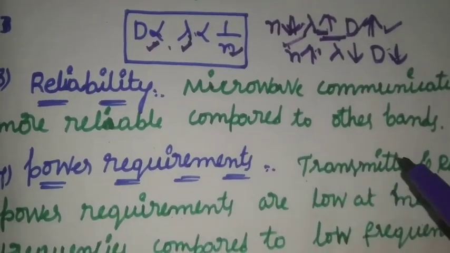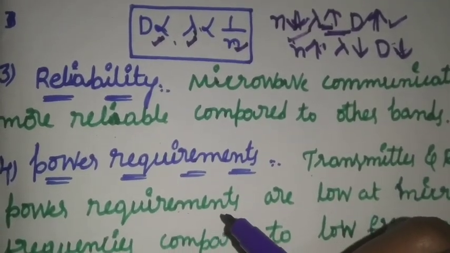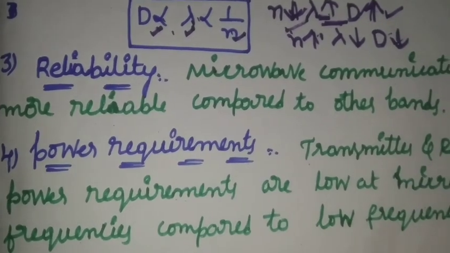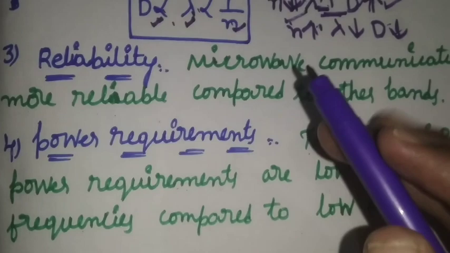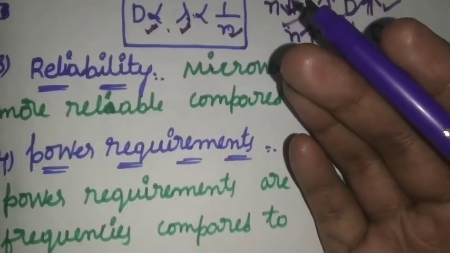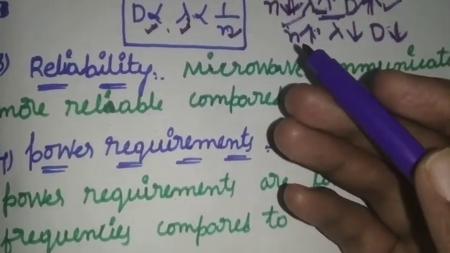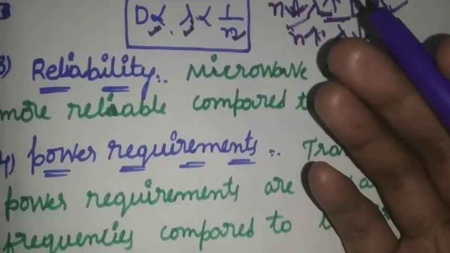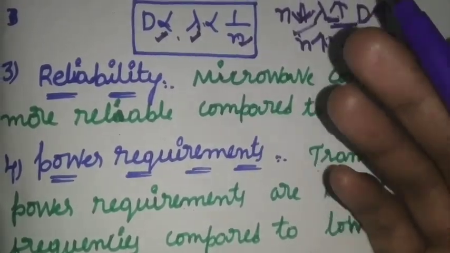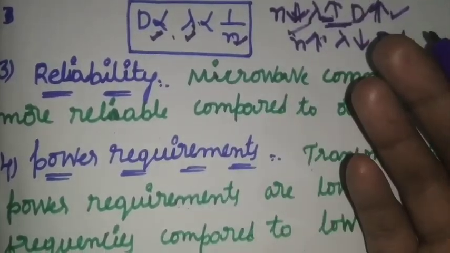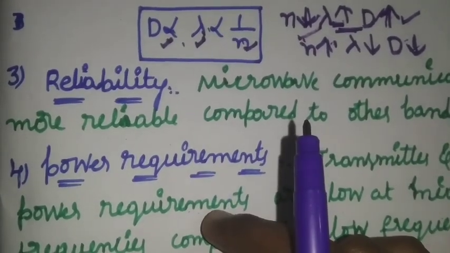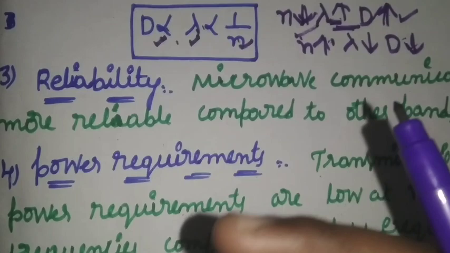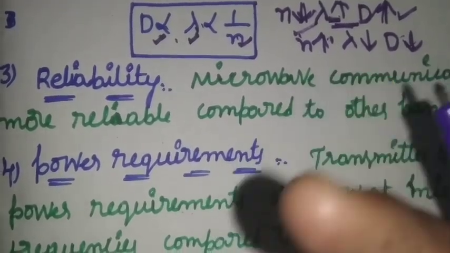The transmitter and receiver power requirements are low at microwave frequencies compared to low frequencies. At low frequencies, the transmitter and receiver require more power compared to higher frequencies. But at higher frequencies, both require only less power. So that's why at higher frequencies there is less power consumption.